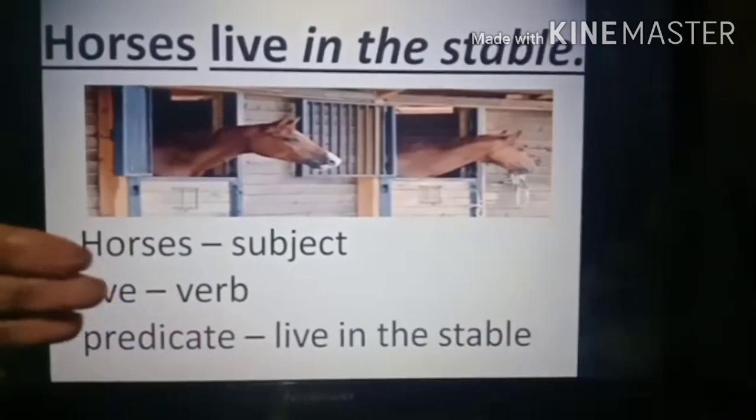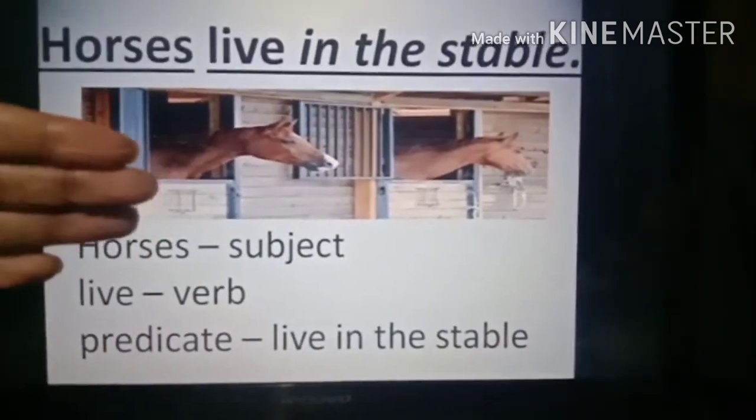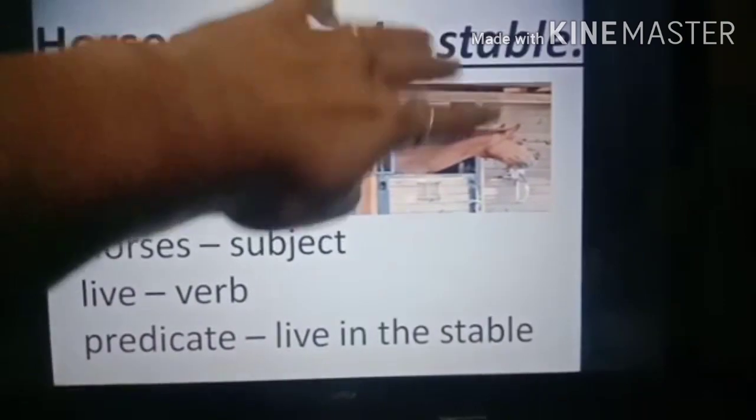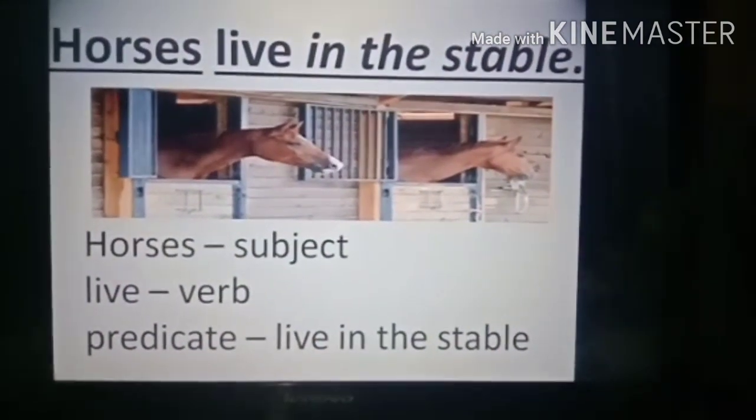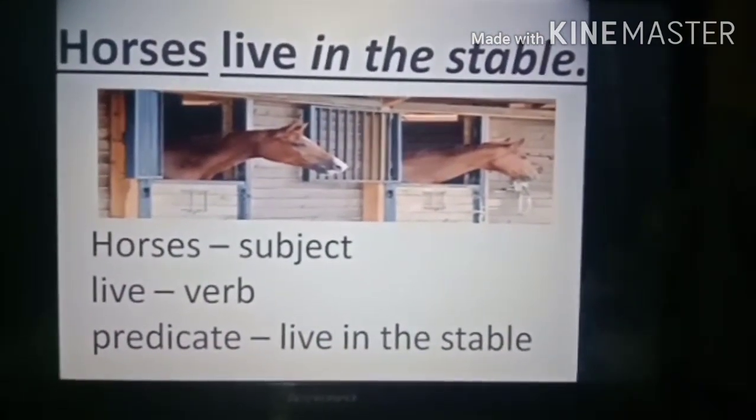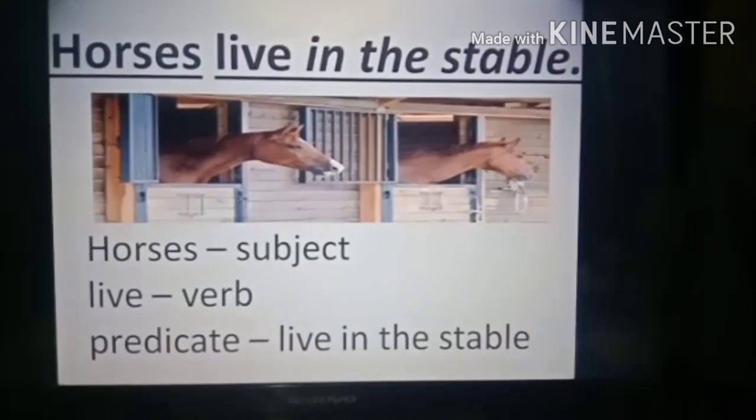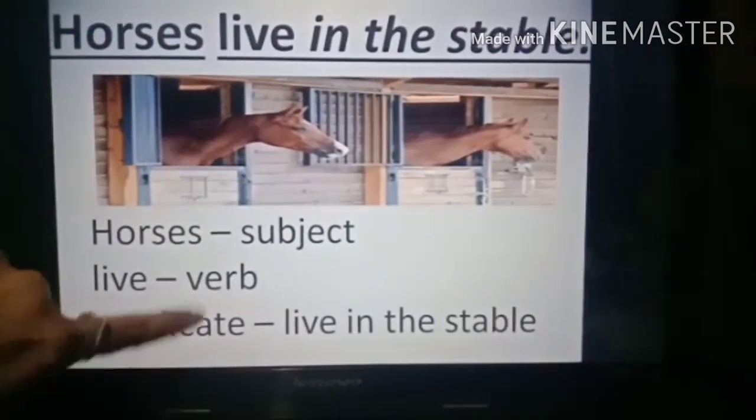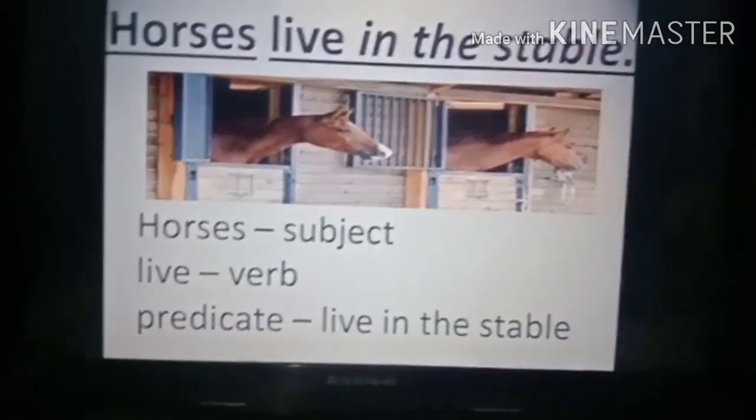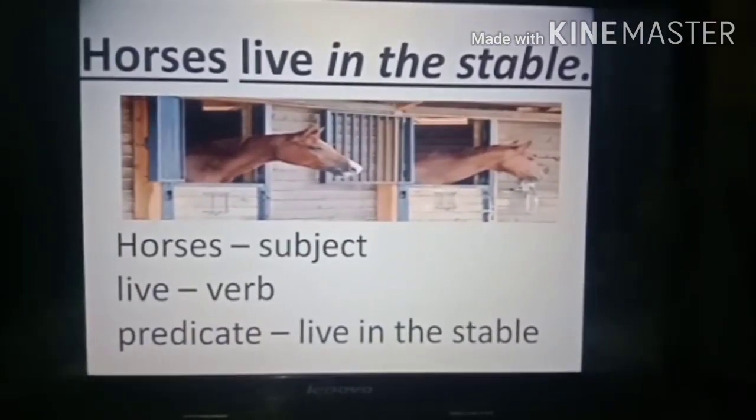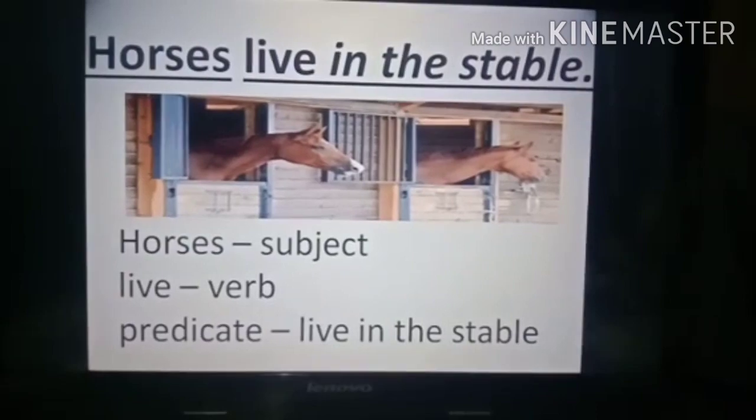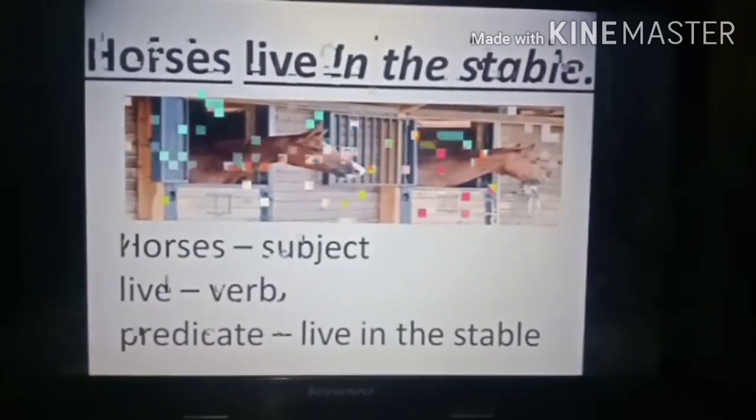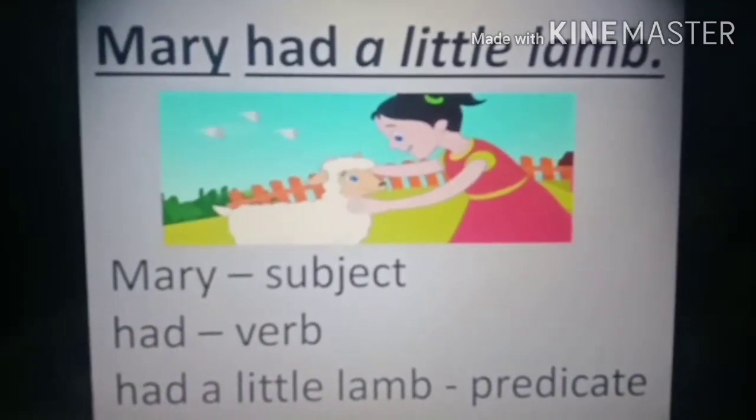Now what are we saying about horses? What is given about horses? Live in the stable. So that is the predicate. Very simple. And live is the verb. There is always a verb between the subject and the predicate. Verb means action. Did you understand? Now see the next slide.